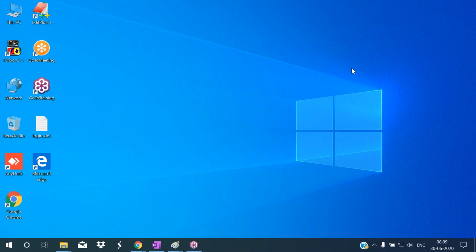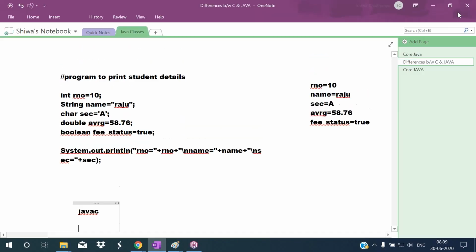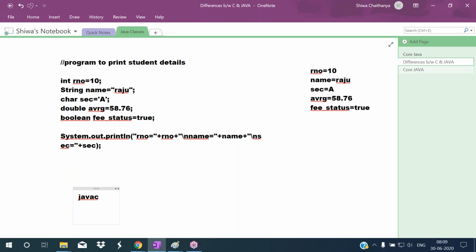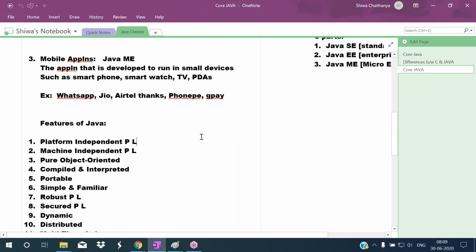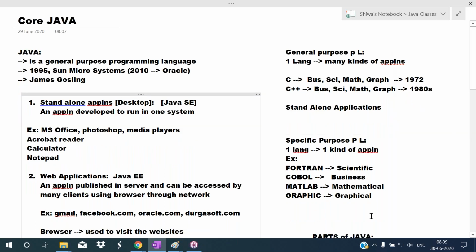See, in the previous class, we clearly discussed what is Java, what is the purpose of Java, what are the parts of Java, and what are the features of Java. So what is Java? Java is the programming language. It is the general purpose programming language. So general purpose programming language means what? Using one language, we can develop many kinds of applications.